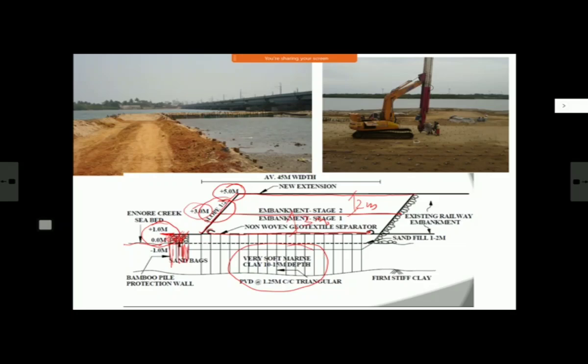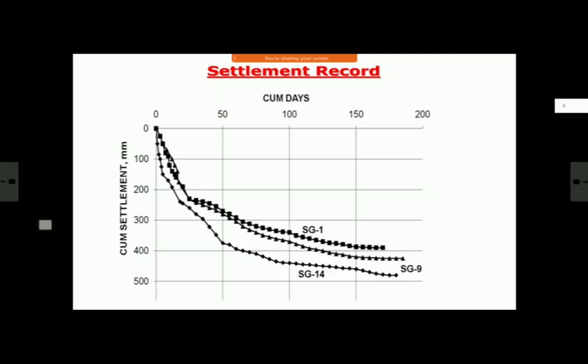PVD at 1.5 meter center to center, triangular pattern. And with this, they were able to complete in few months' time. It worked well, and even now it is continuing. And these are actual reports. Actual, as I told you, whenever we do stage construction or PVD or anything, observation is a must.